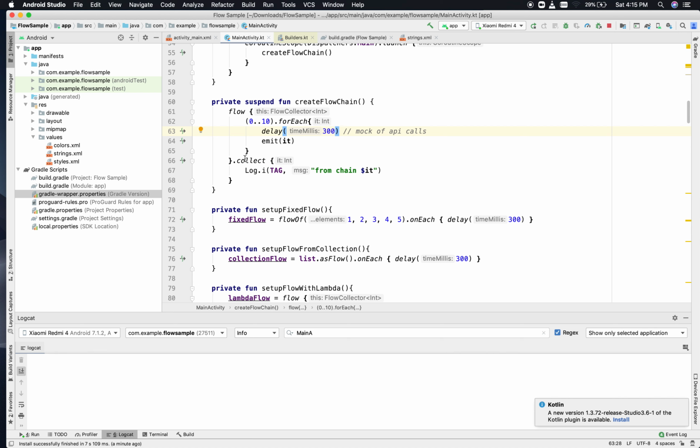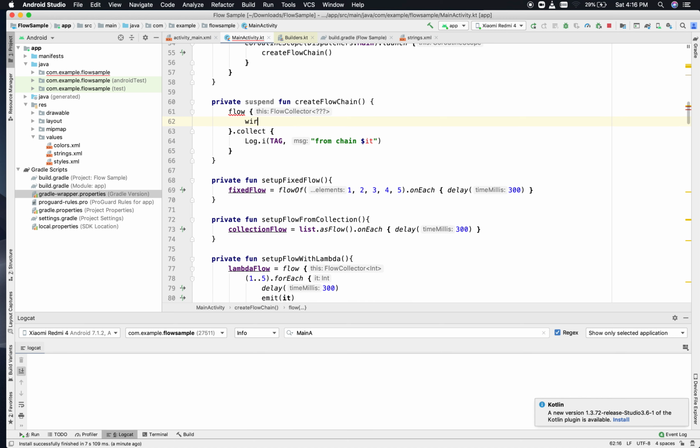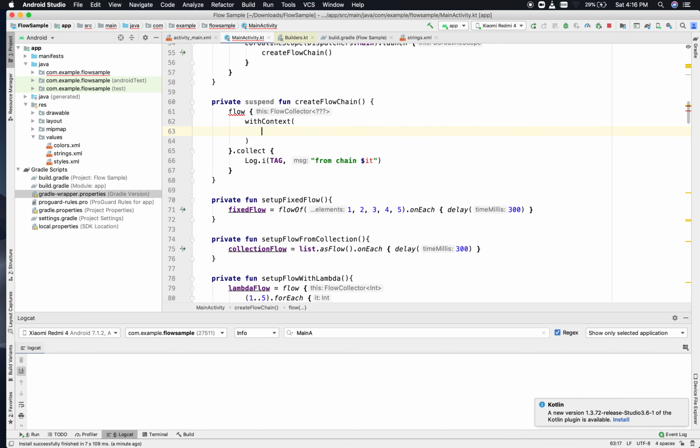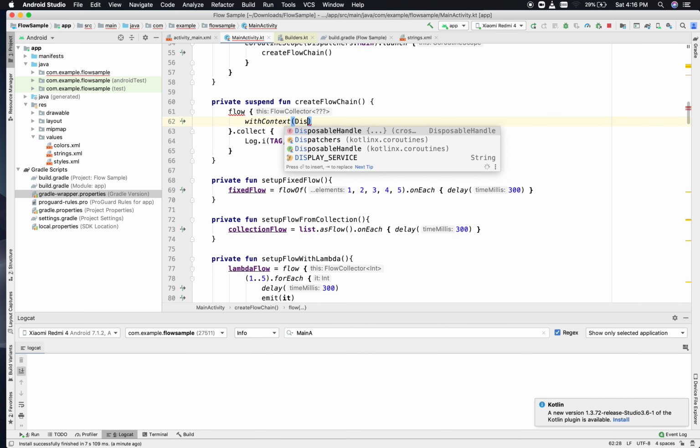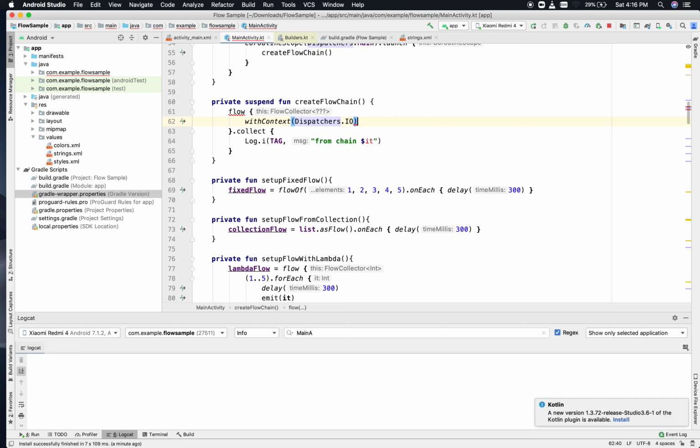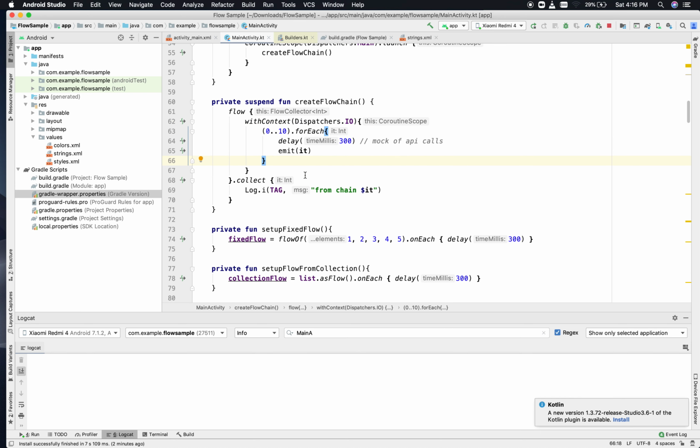So in that case, the people who are coming from a coroutine background might understand. We can have a with context block, and we can pass a dispatcher according to our wish. And what we can do, we can write this over there, right? That's a way for us to change the dispatchers in the coroutine. But there is a problem in this.